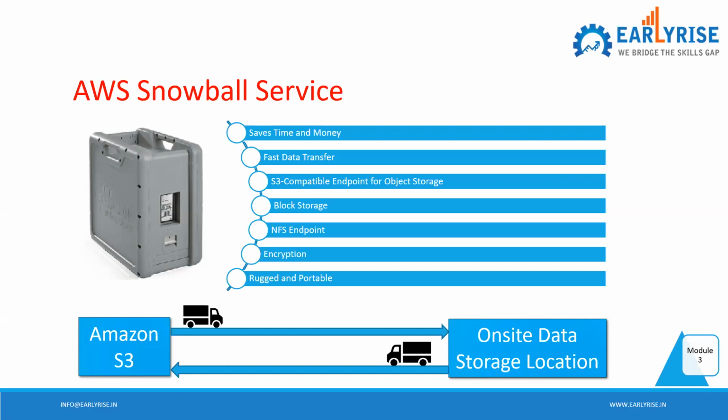You want to collect the information and data from there. That is also possible using these services. So when you want to transfer petabytes of data from one location to another, from S3 to on-site, or on-site to S3, this is a very good option. Okay, is that clear?